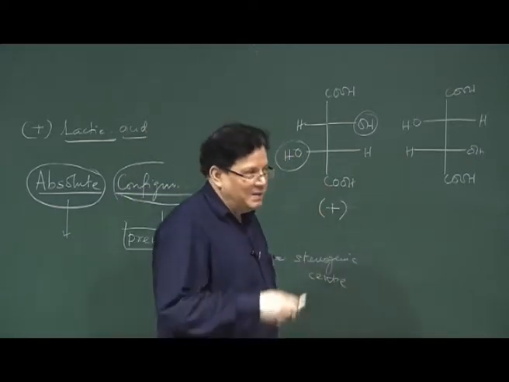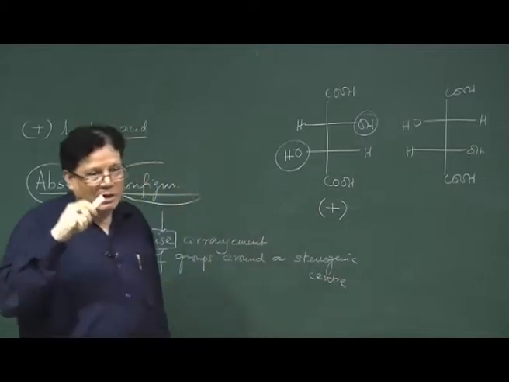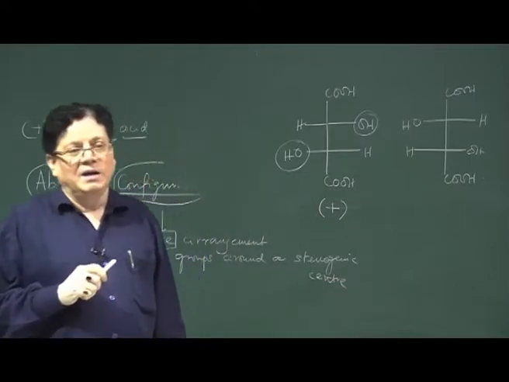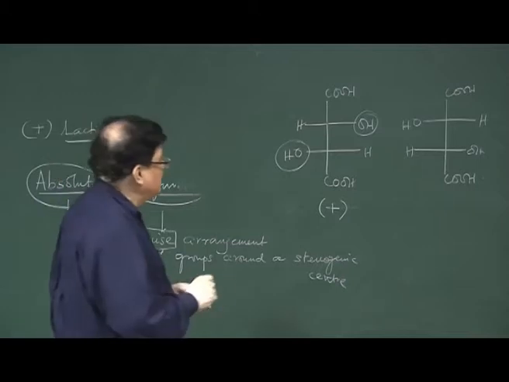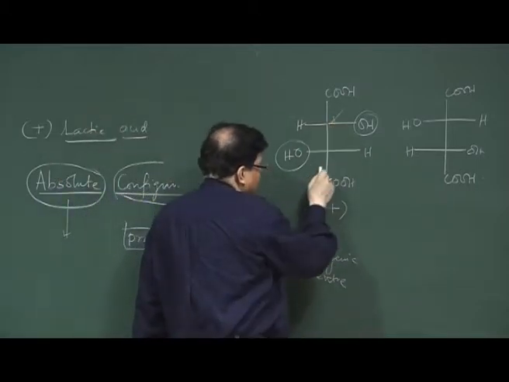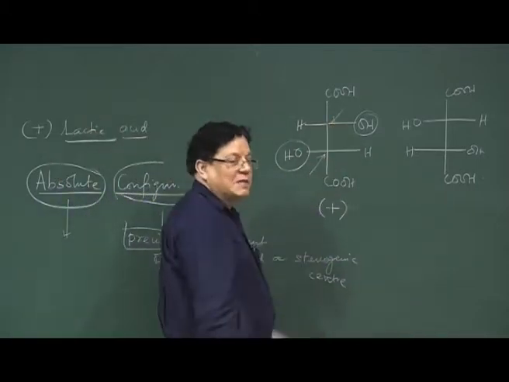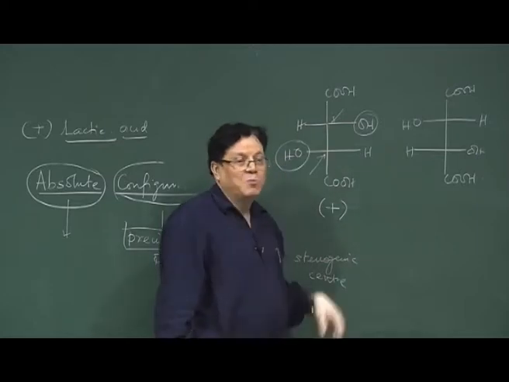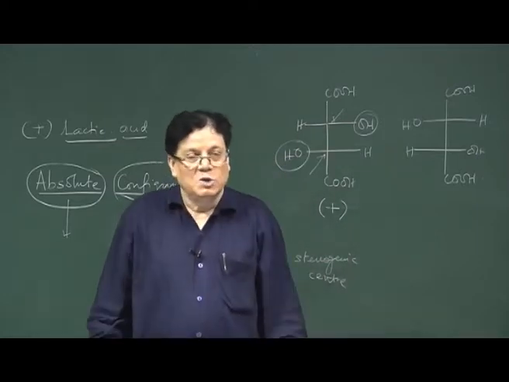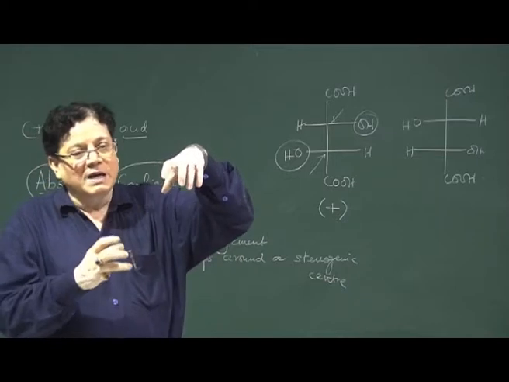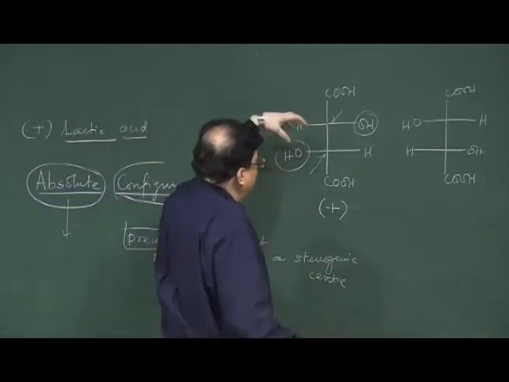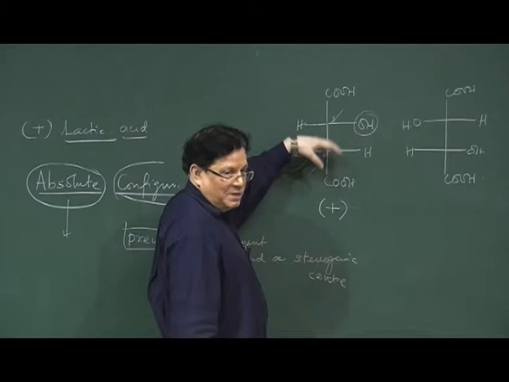Okay. But what I am saying, that the two wedges are on the opposite side, means that if I can determine the configuration of this, then I can determine the configuration of this, because I already know that they are on the opposite side. Okay. So, here basically what we are talking about is the relation between the two configurations.